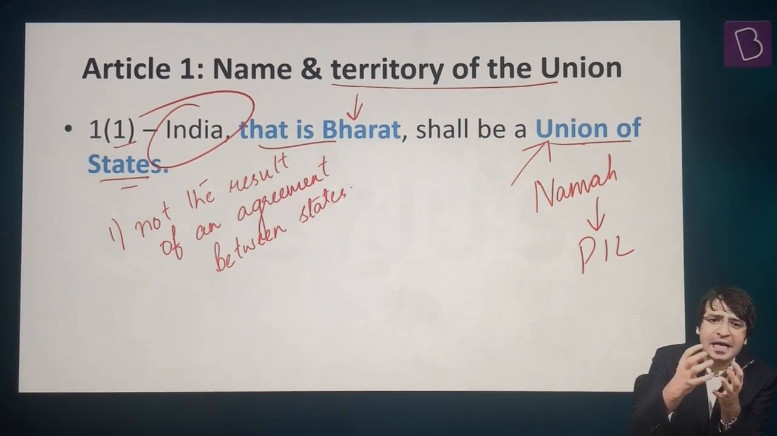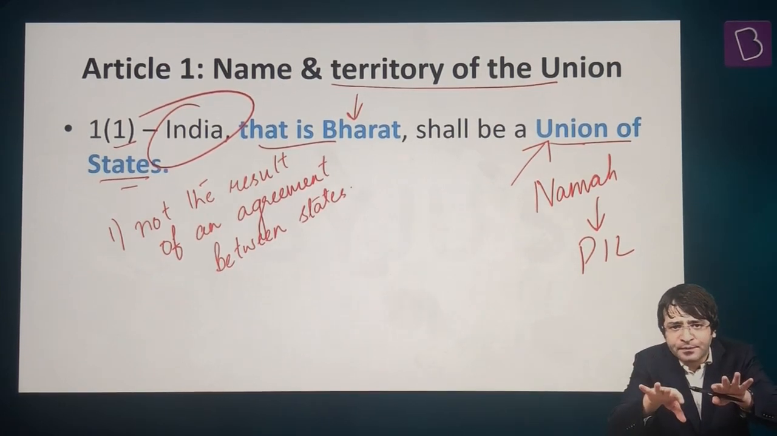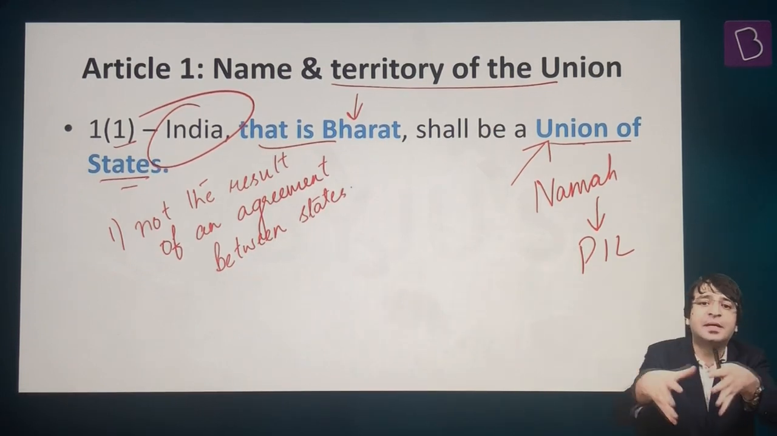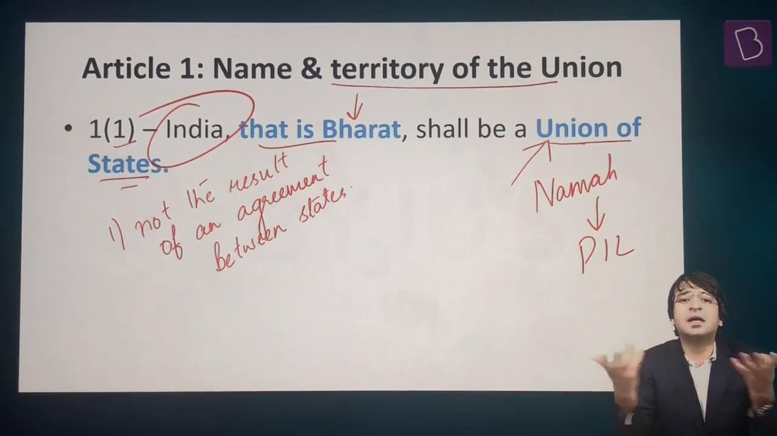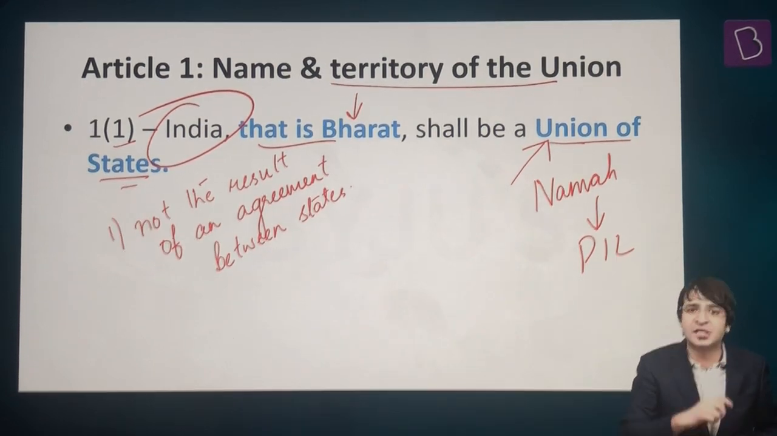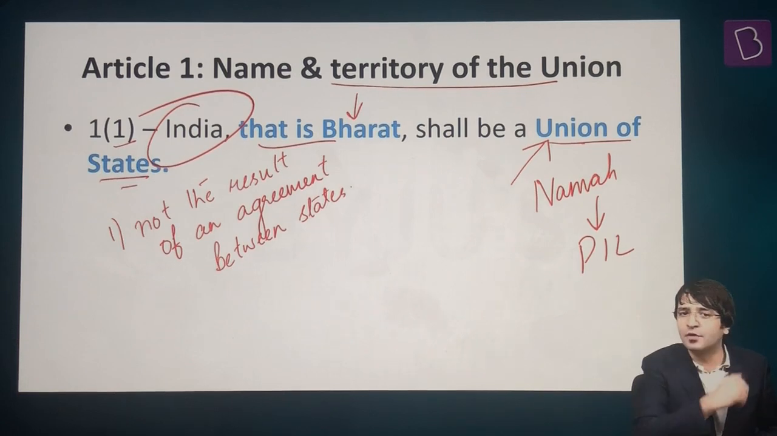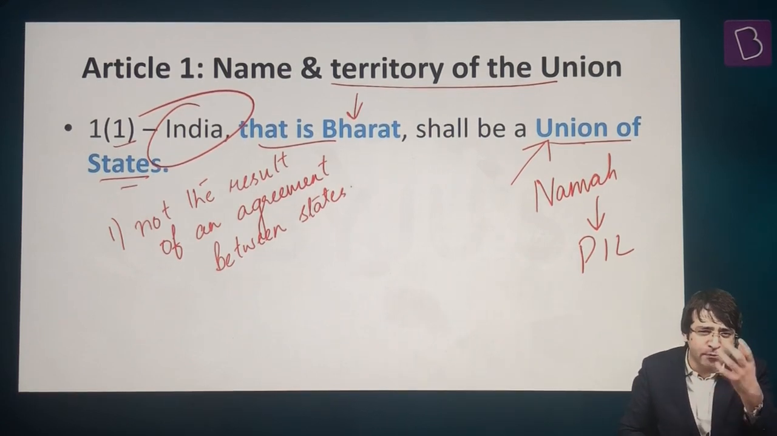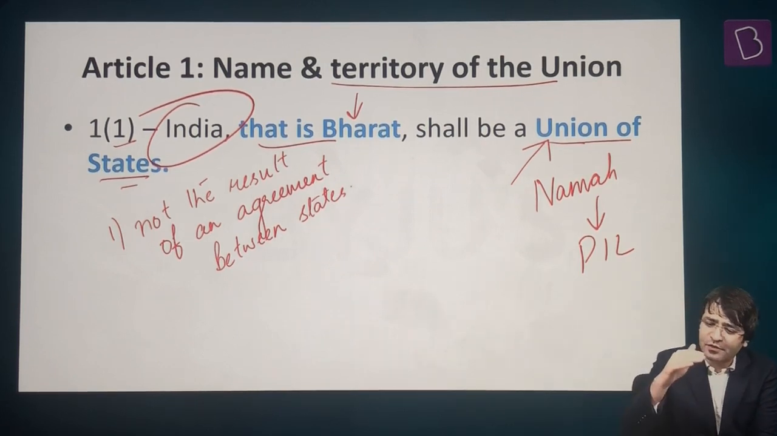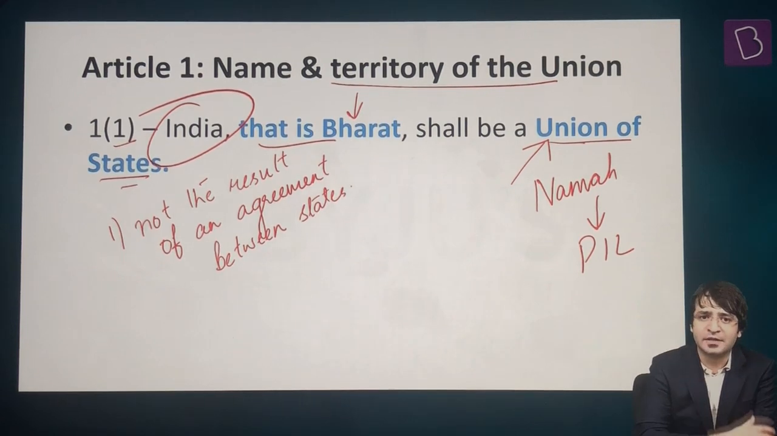That is why India as a political entity was already there. So we can't say that India is the result of an agreement between states, and this agreement created India. India was already there. That is why we call it a union of states. We don't call it a federation of states. But he was asked to explain more. He said, look at United States of America. If you look at United States of America, which is in Northern America, there were 13 British colonies.